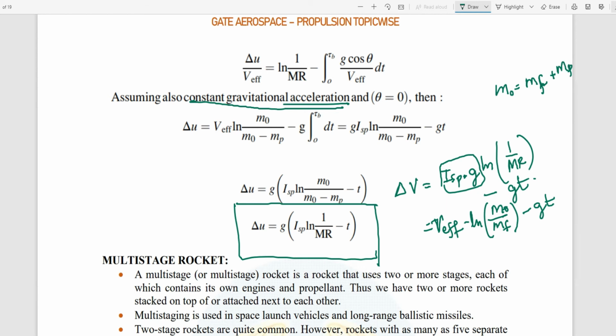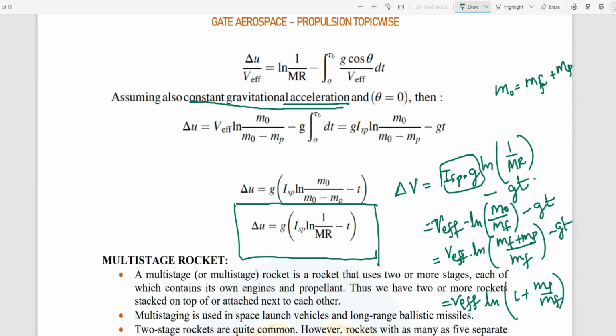So I can write mf plus mp by mf minus gt. Then it can also be written as ln 1 plus mp by mf minus gt. So either of these we can write, or we can also state it this way.